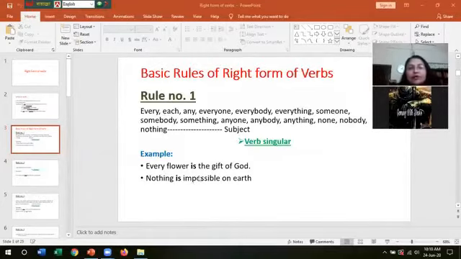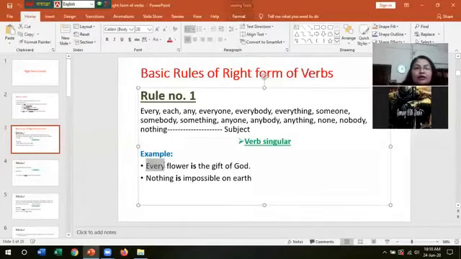Example, every flower is the gift of God. Here, every has been used as the subject. That is why we have used the singular form of verb. Every flower is the gift of God. Then nothing is impossible on earth. Here the subject is nothing. That is why we have used the verb is. Nothing is impossible on earth. Is the rule clear to you?